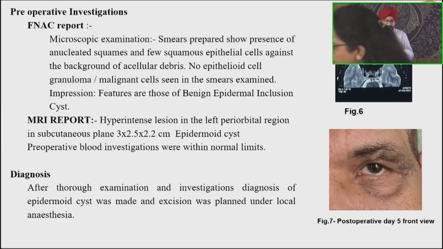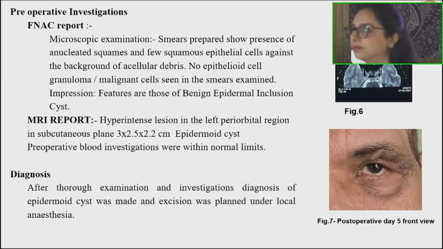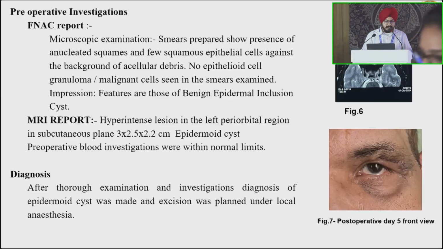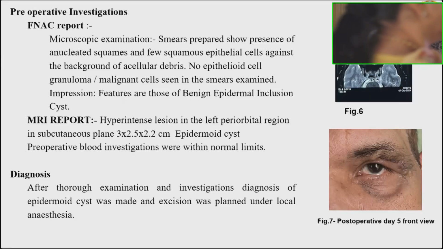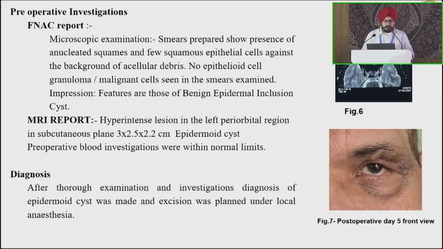Pre-operative investigations: FNAC report suggests smears prepared show presence of anucleate squames and few squamous epithelial cells against the background of acellular debris. No epithelioid cell granuloma or malignant cells were seen in the smears examined. Features of benign epidermal inclusion cyst were reported. In MRI, a hyperintense lesion in the left periorbital region measuring 3 by 2.5 by 2.2 centimeter, an epidermoid cyst. Preoperative blood investigations were within normal limits. After thorough examination and investigation, a diagnosis of epidermoid cyst was made and excision was planned under local anesthesia.